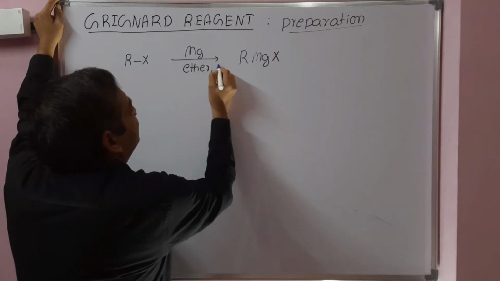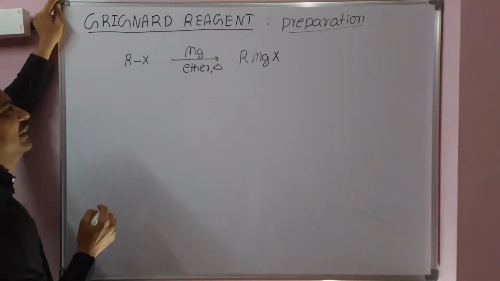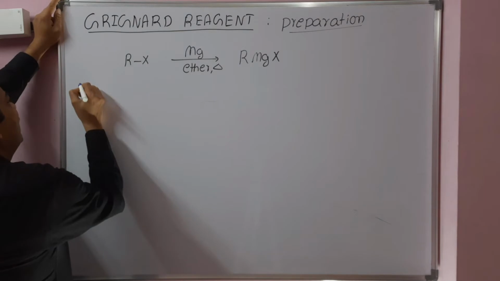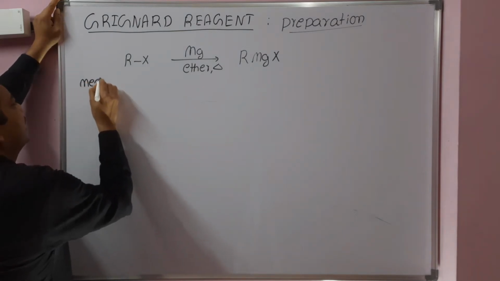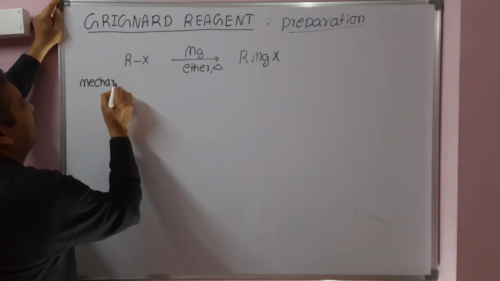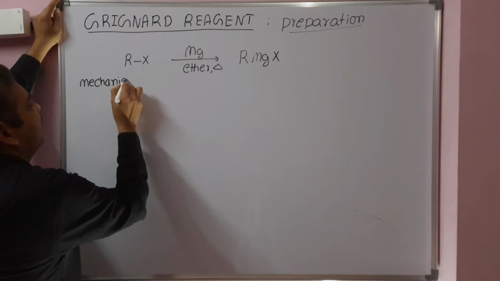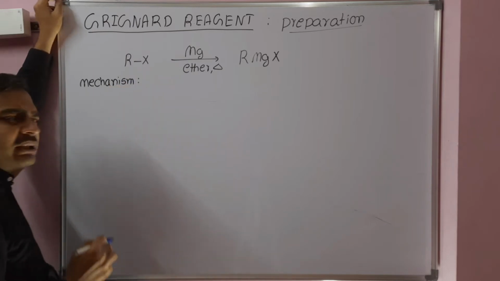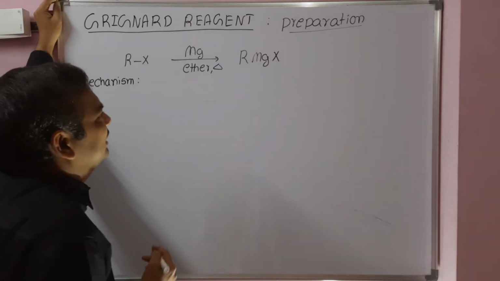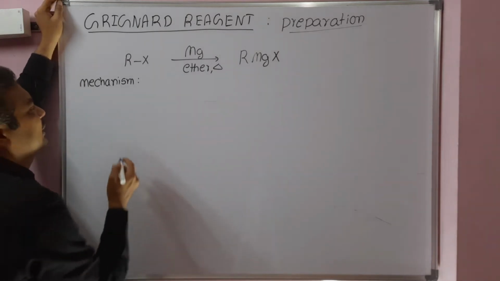Let's see the mechanism of Grignard reagent preparation. It's a free radical substitution reaction. No one will ask you the mechanism, but it is important to know it.